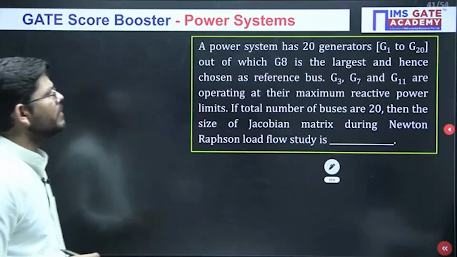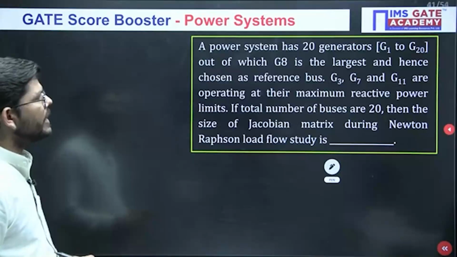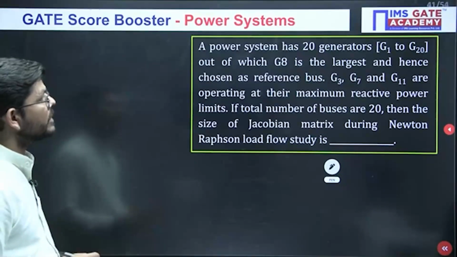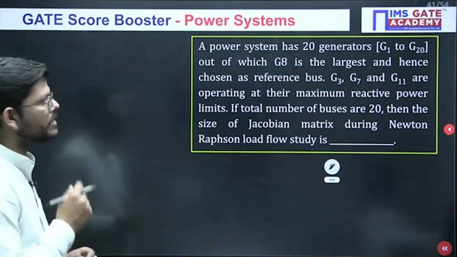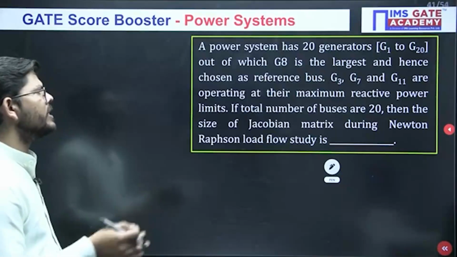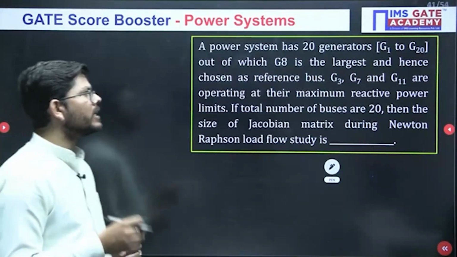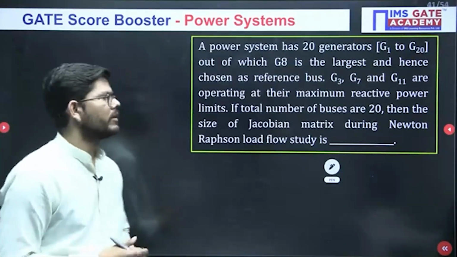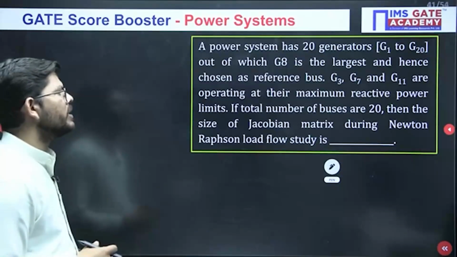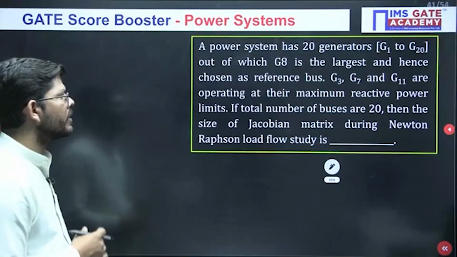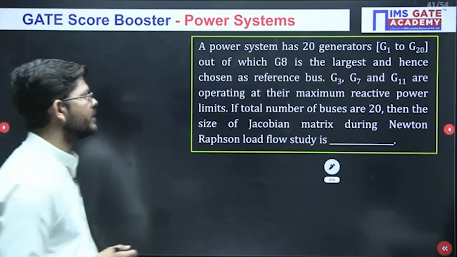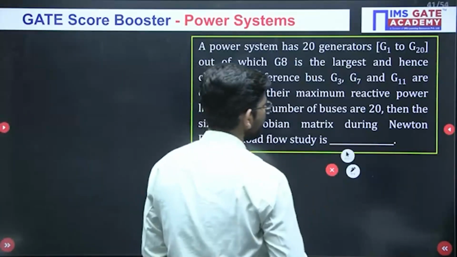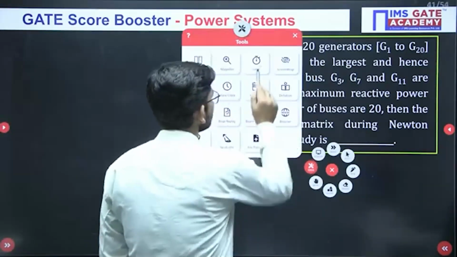So a power system has 20 generators, out of which G8 is the largest and hence chosen as the reference bus. Okay, there is an indication in this line. G3, G7, G11 are operating at their maximum reactive power limit. If the total number of buses is 20, then the size of the Jacobian matrix in a Newton Raphson load flow study will be what? And your time starts now.